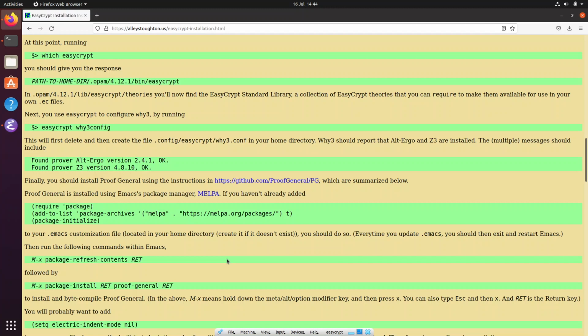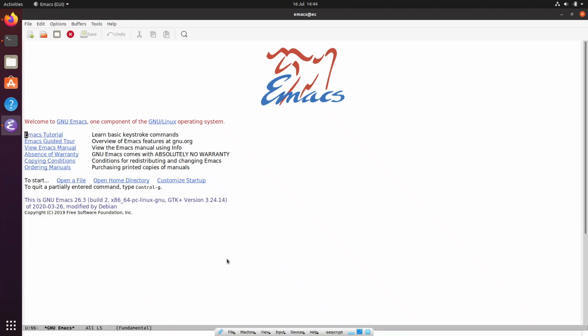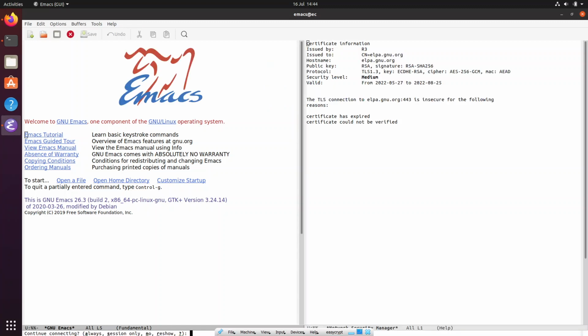So we want to install Proof General, and the way we do it is we need to do meta x and package refresh contents. So meta is the alt key. So when we do alt x, at the bottom you can see there's an M-x written, and we need to do package refresh contents. There we go. Continue. Okay, I think yes.